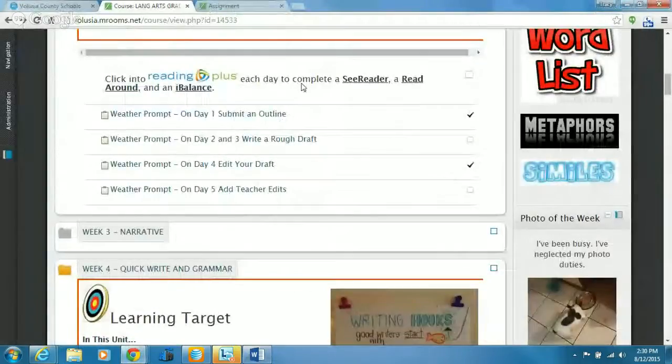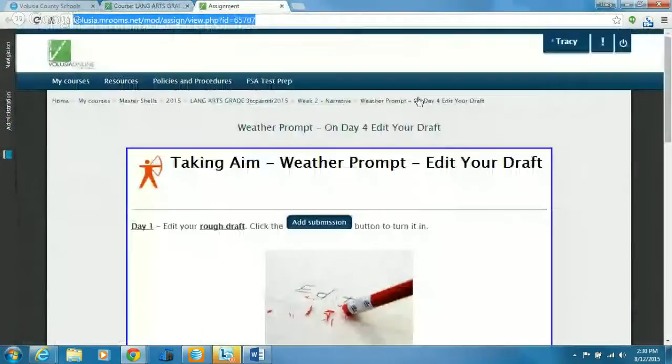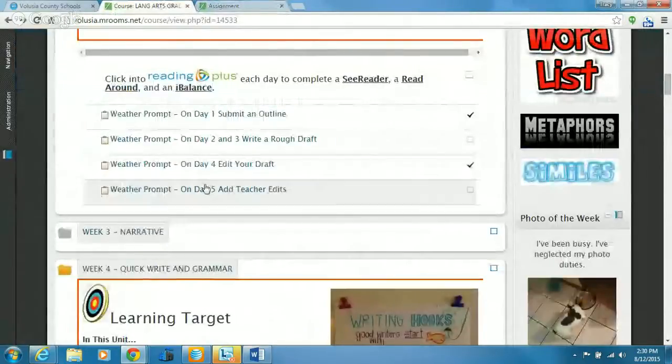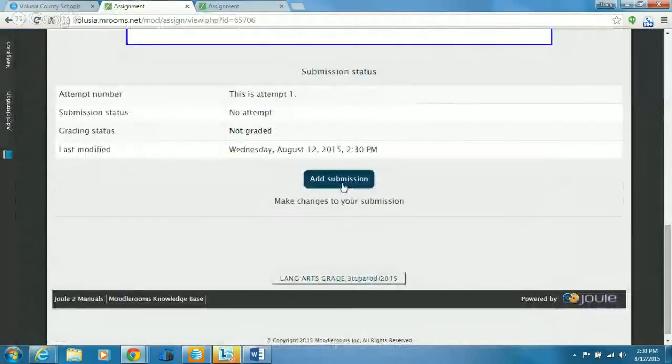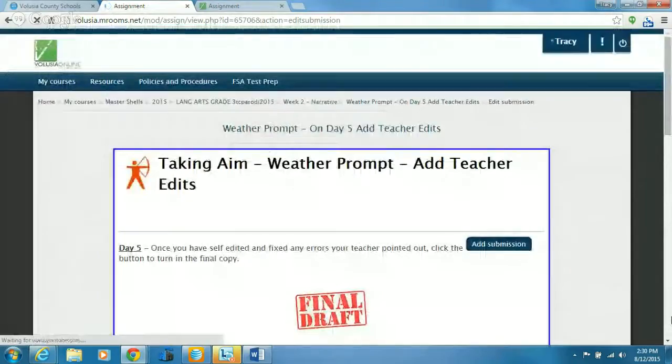Then you can come back to your list of assignments. Do not turn it in on day 4. You've already turned something in. Come back to your list, open up day 5. Scroll to the very, very bottom. Add submission.